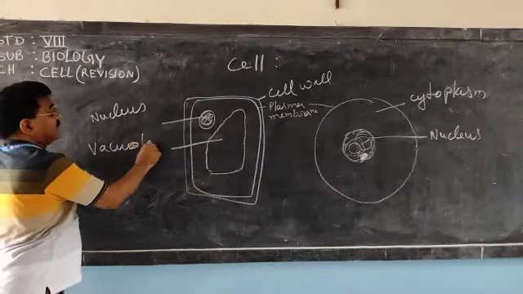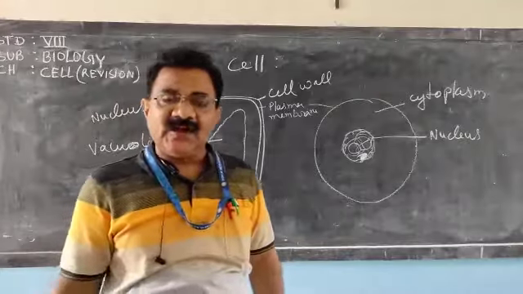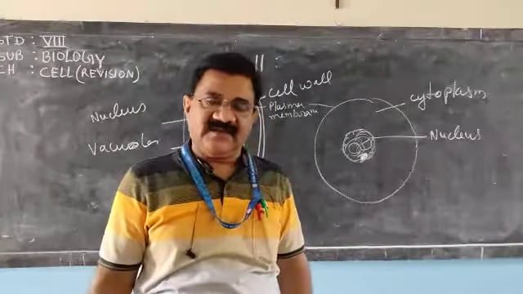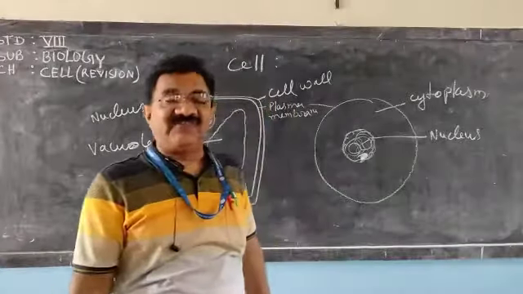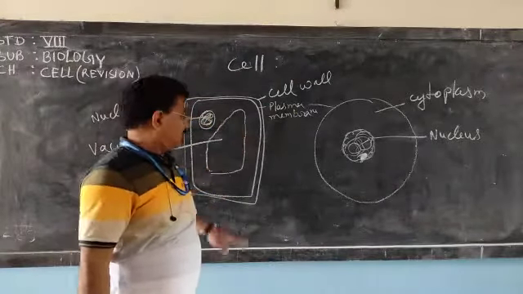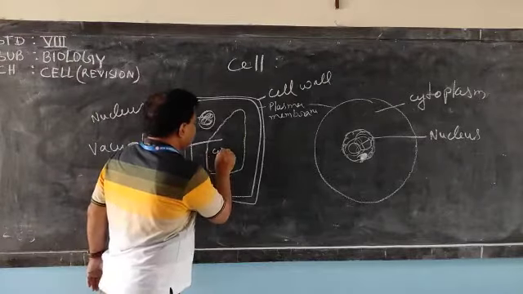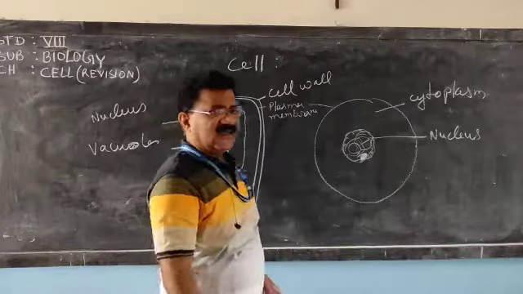Plant vacuoles are larger so that they can give turgidity to the cell. Very clear? Why are plant vacuoles larger? It gives turgidity to the cell. And inside the vacuole, cell sap is present. Very clear?